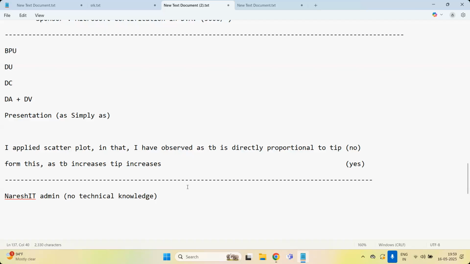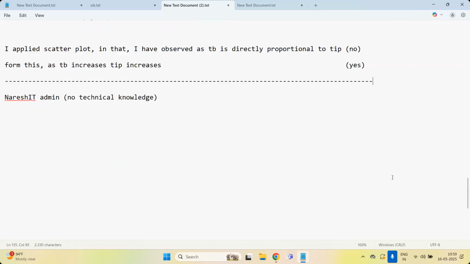Okay. Now, if you remember the day one, once you joined Naresh IT, on the day one, let me give a live example. On the day one, if I say NumPy, Pandas, Power Query Editor and Power BI Desktop, if I use such technical words, will you understand on the day one?